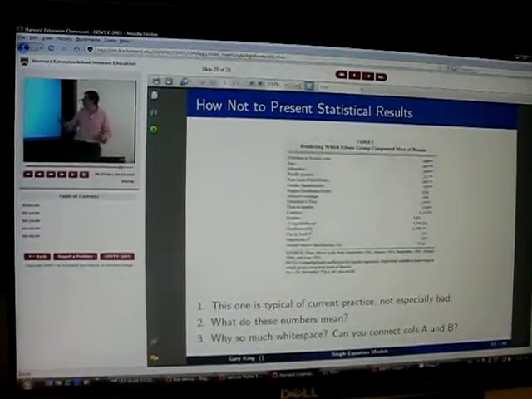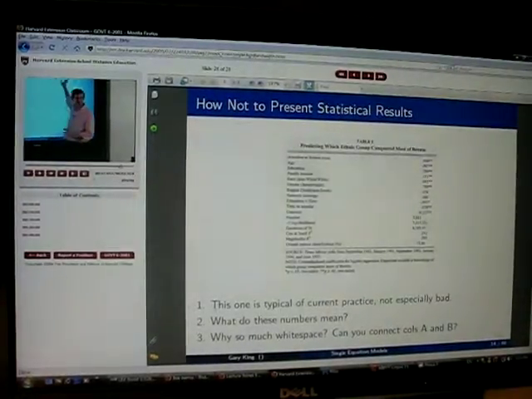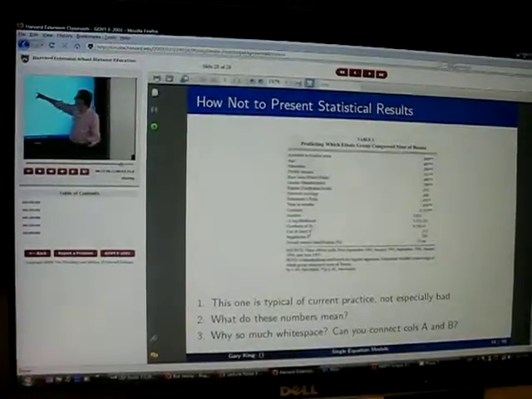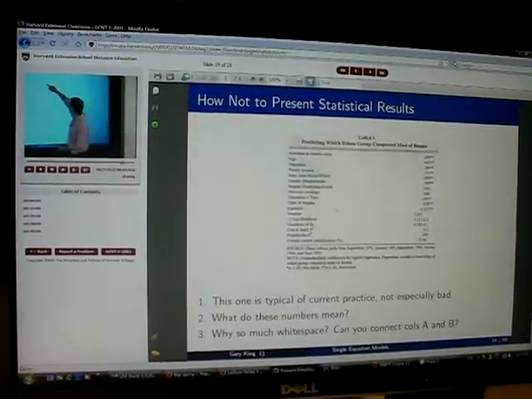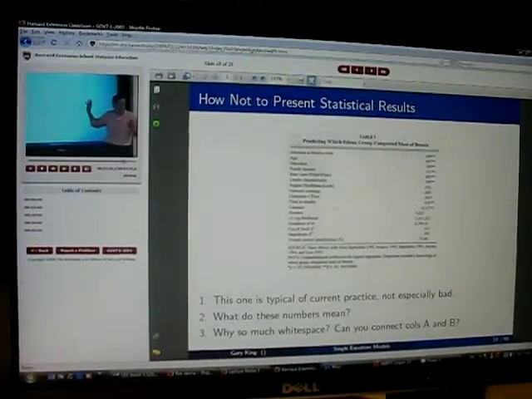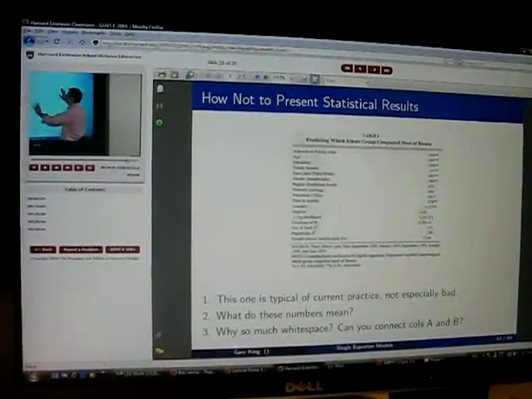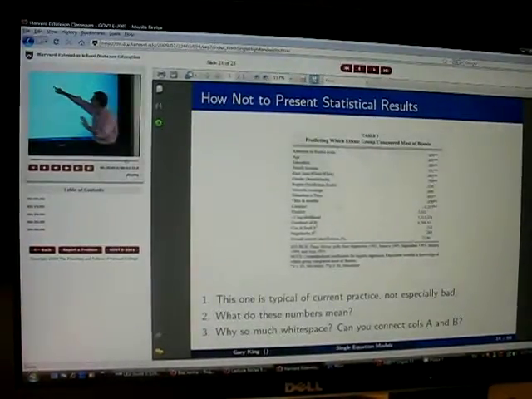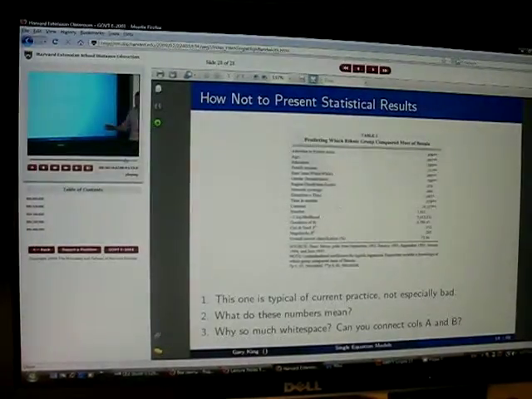Okay, so next thing we have is a bunch of variables here and a bunch of numbers here, right? And you've got to connect from one to the other. You see? And the first thing is, presentation counts, okay? Like spelling counts, okay? These things should be together, right? Just to begin with, okay? Because you can't figure out without using a ruler what this connects to, okay? There's some other really good things here.